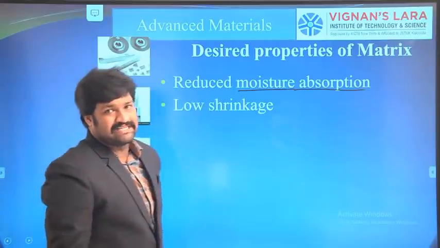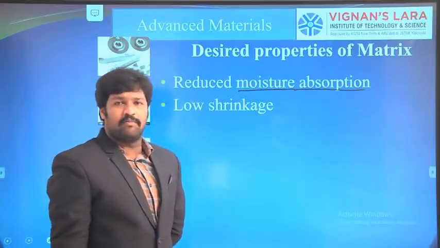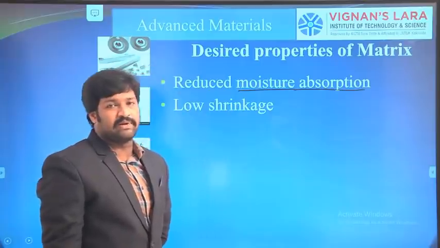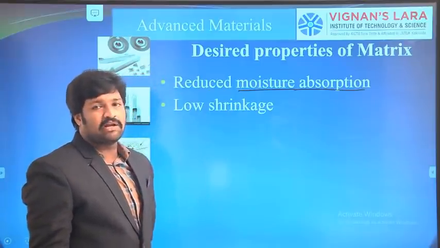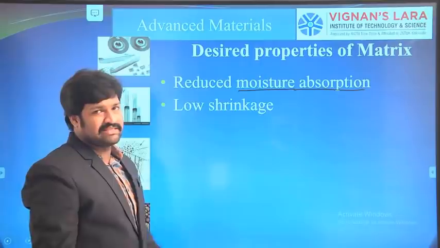The next one is low shrinkage. As we know, materials exposed to temperature may expand or contract, and contraction is nothing but shrinkage.